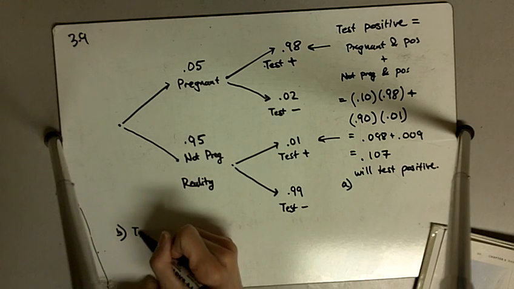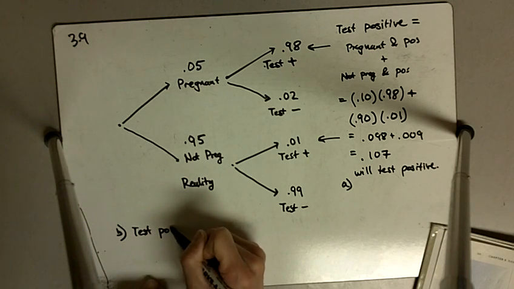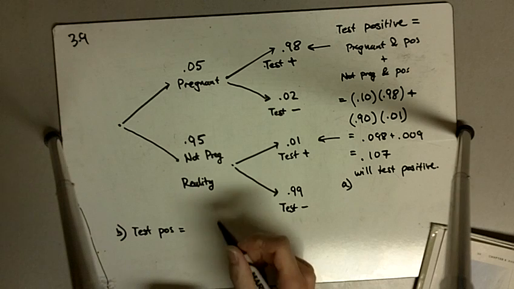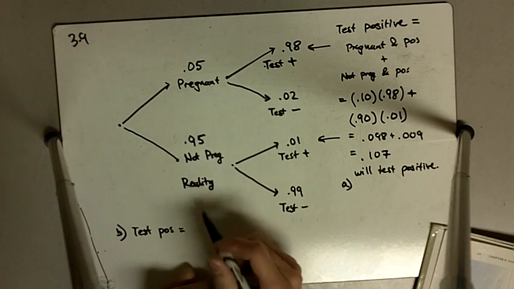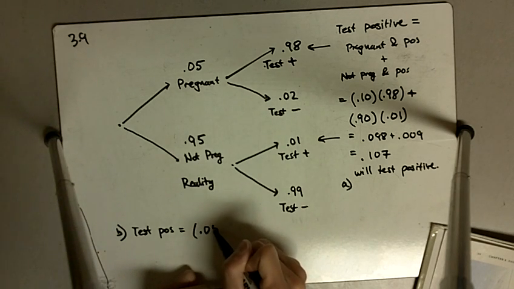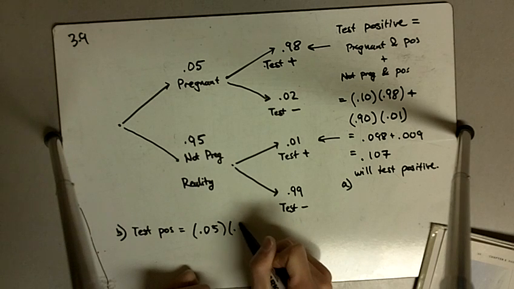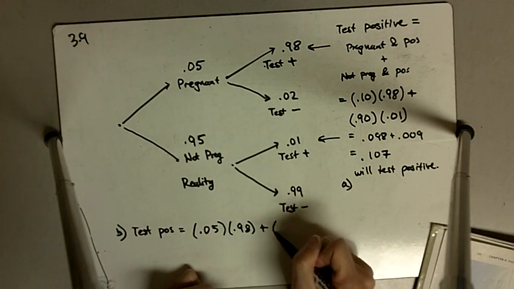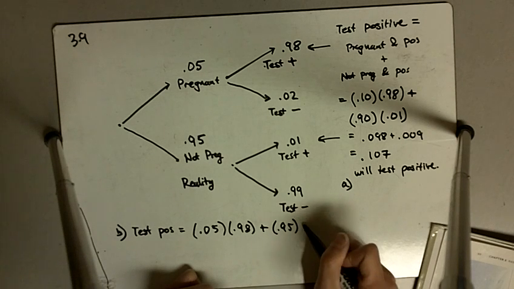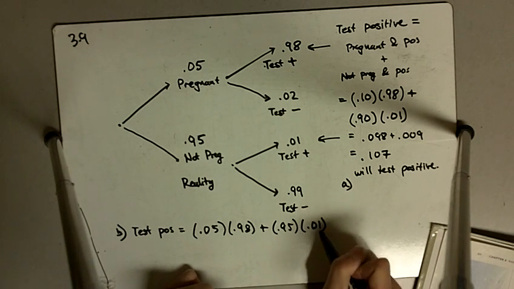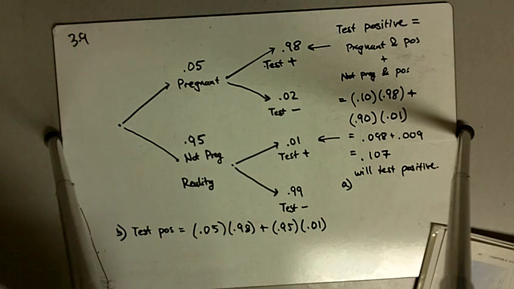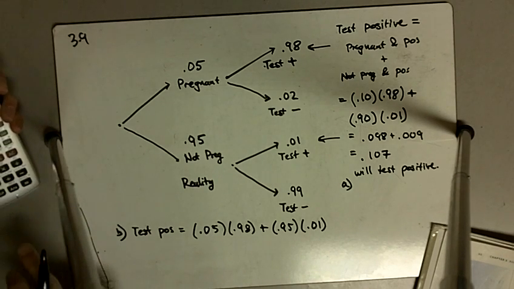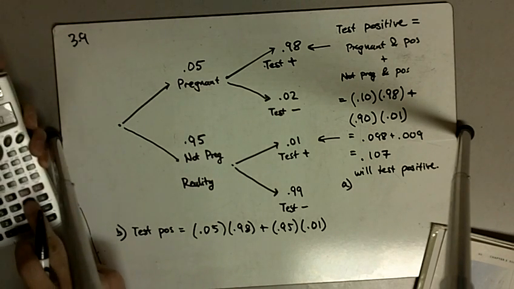Okay, so for part B, we still have the same question. We want to know how many are going to test positive, and that's going to be the women who are pregnant and truly test positive, plus those who aren't pregnant and still, because the test wasn't accurate, tested positive. So let me multiply that out.